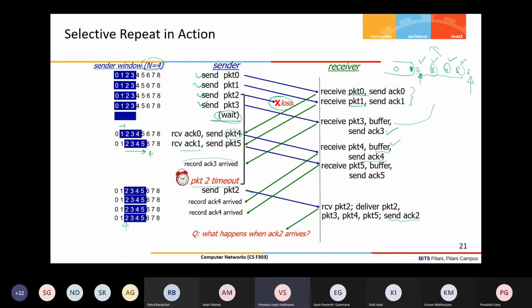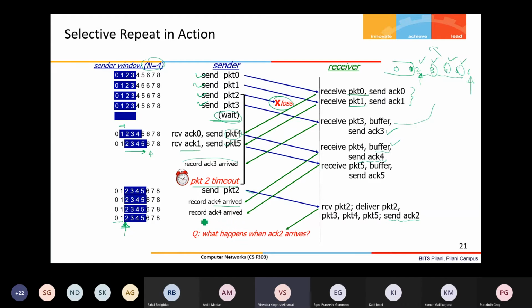The send base points to the oldest packet for which the acknowledgement has not arrived; before the send base, all packets' acknowledgements have arrived. Packet 4 and 5 acknowledgements are also received here.